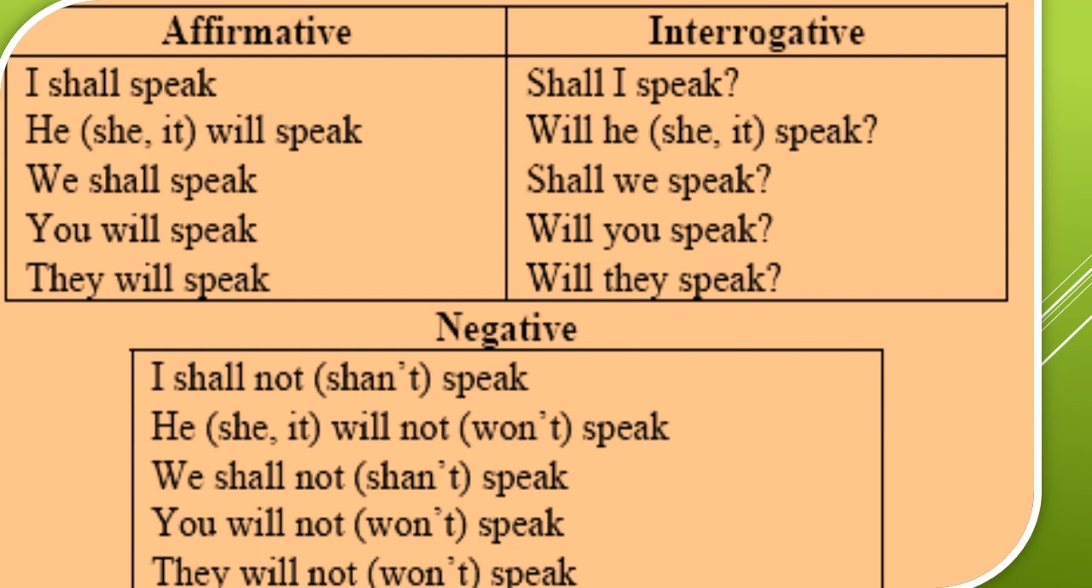It is compulsion. In the same manner, will is generally used with second person and third person to form future tense, but it is also used with the first person to express willingness, intention, determination and promise, certainty, threat. So this is all about will and shall.